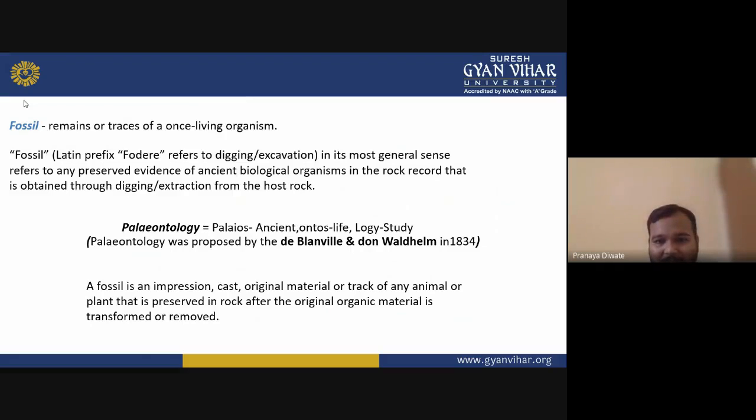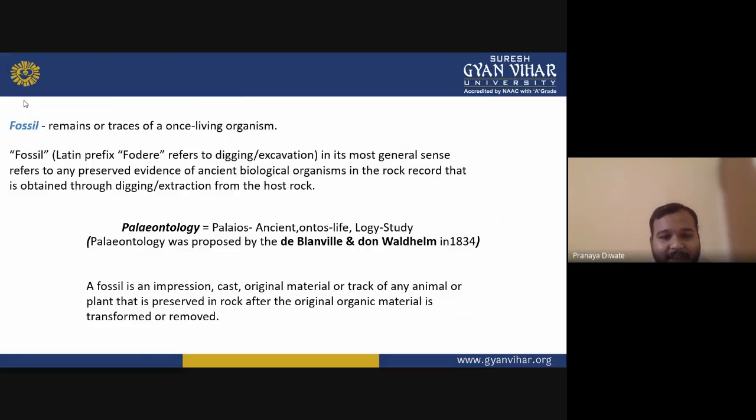It is a combination of three words: paleos means ancient, ontos means life, and logy means study. So it is the study of ancient life.